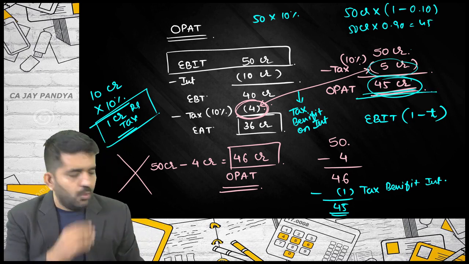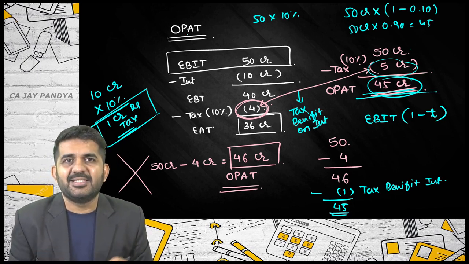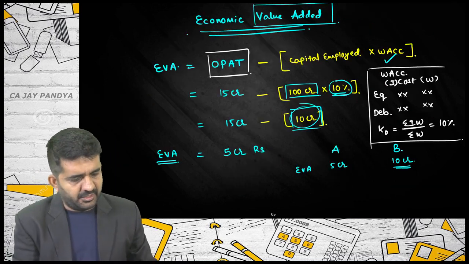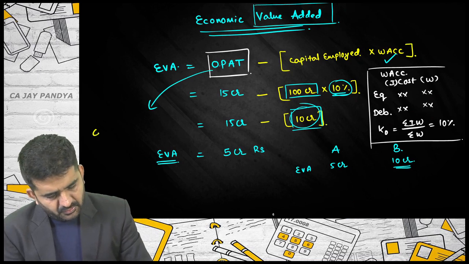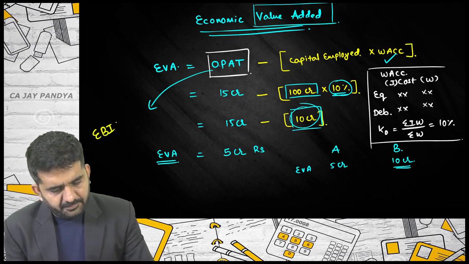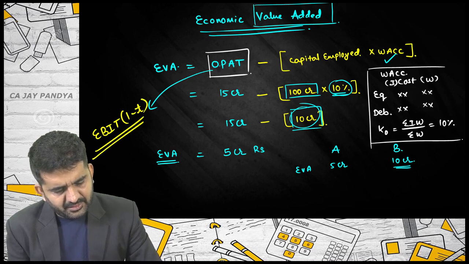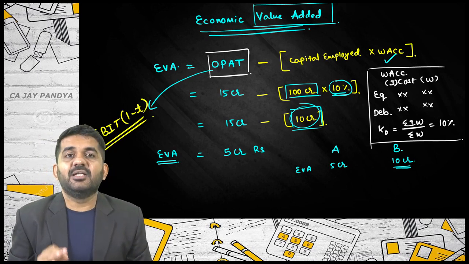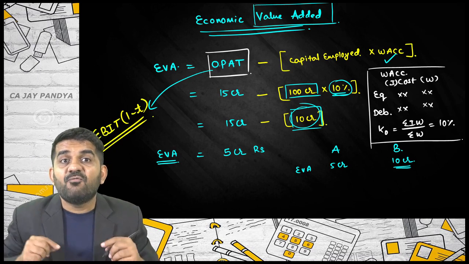So how to find out OPAT is this: EBIT into 1 minus T. So OPAT in this case will be EBIT into 1 minus tax rate. So this is nothing but economic value added.